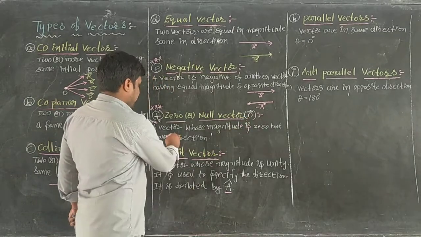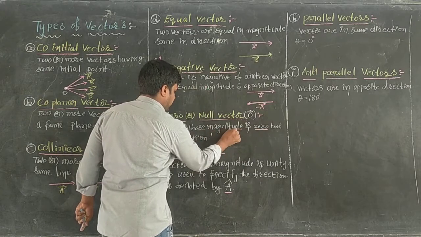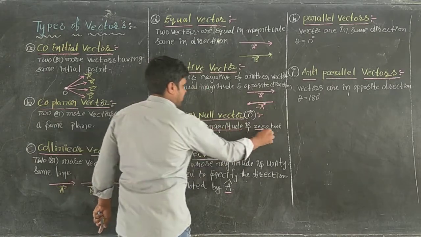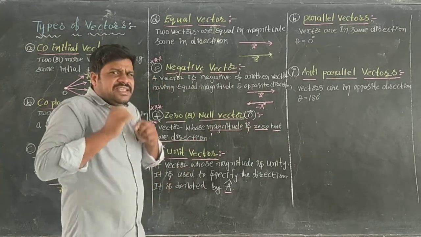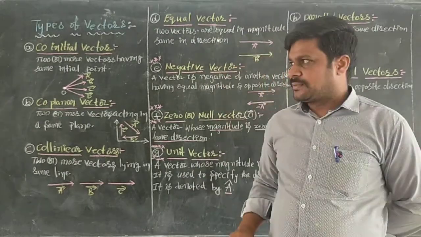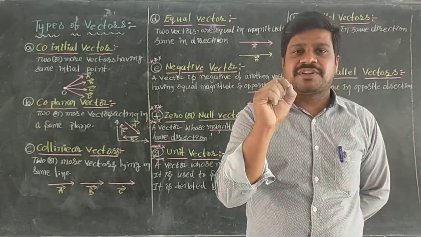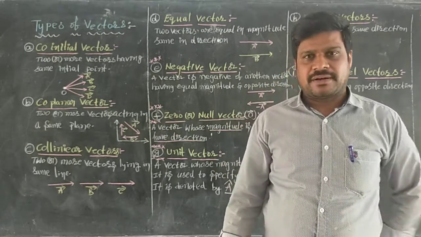That means a vector whose magnitude is zero, but has a specified direction. Sir, is there any example? They may ask, define the zero vector, mention the expression, give the example for zero vector or null vector.